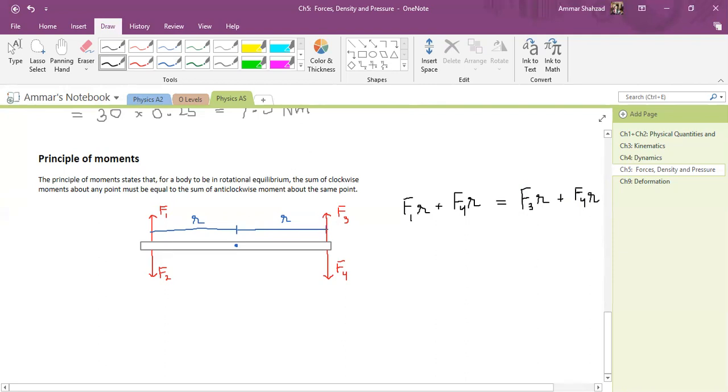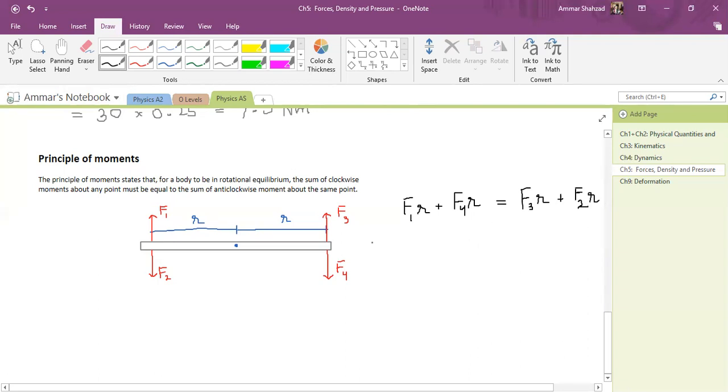So this will be my equation in this case. But there is a much simpler way.